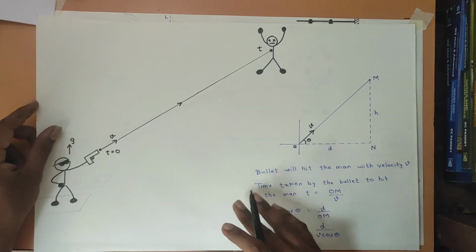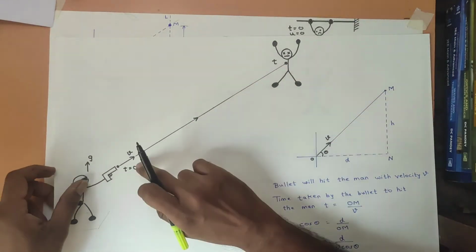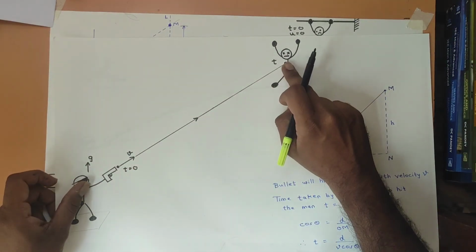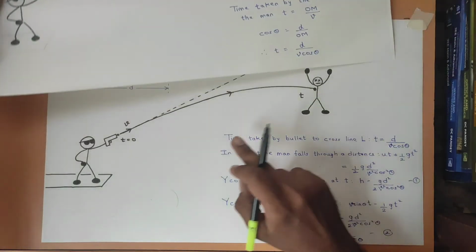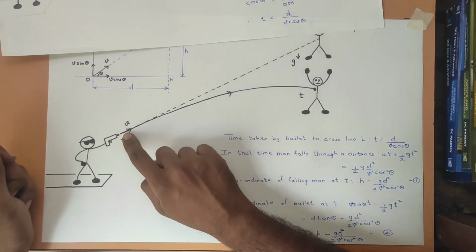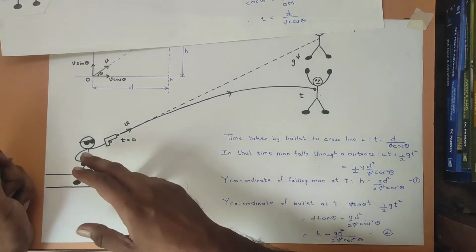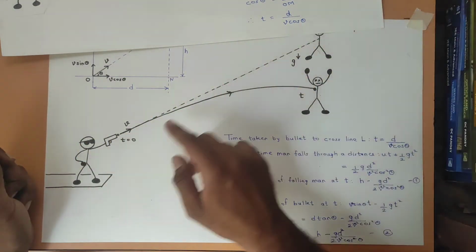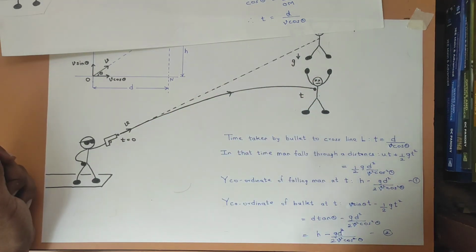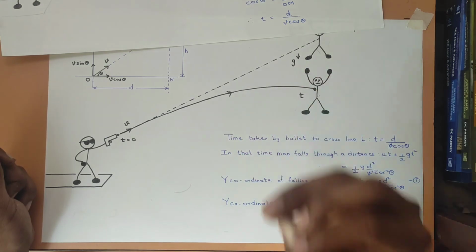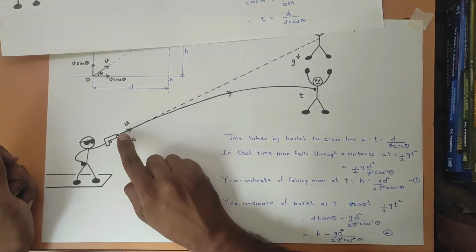Now you may wonder that in this frame of reference, the bullet is hitting the person with velocity v, the muzzle velocity of the bullet. But in this frame of reference, the speed v will not remain the same, because it is a projectile and we know that the speed will keep on changing. Okay, so the bullet will not hit the person with the same velocity v. But over here we have to take the relative velocity with which the bullet will hit, and it will come out to be the same as this v.